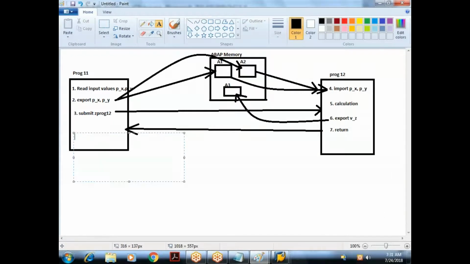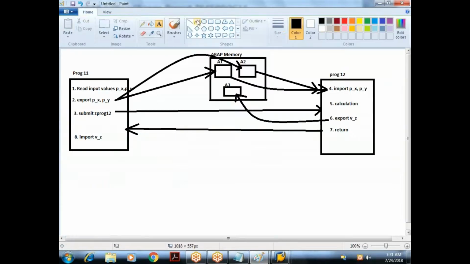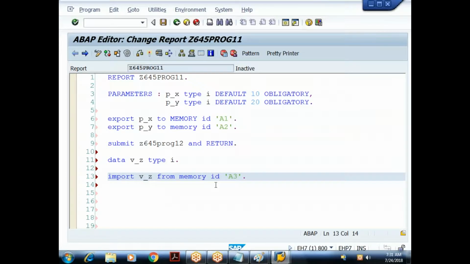What you are doing here? We assume this is the 8th step. What you are doing? Import V_Z. Whatever the value maintained in this memory ID, that I'm importing to my particular variable V_Z. So assume this is your 8th step. Done. After importing the value, I need to display it now.